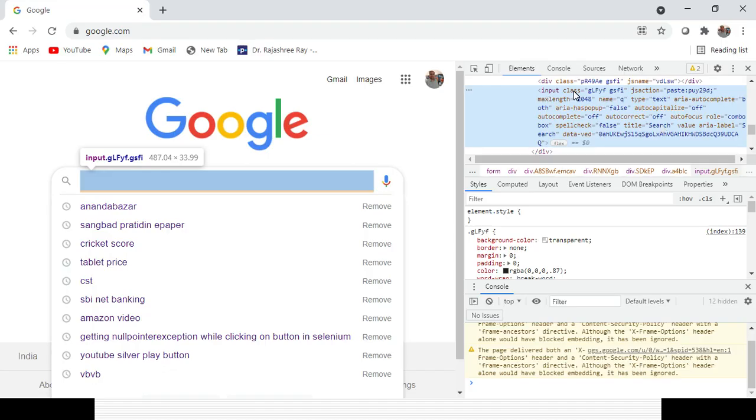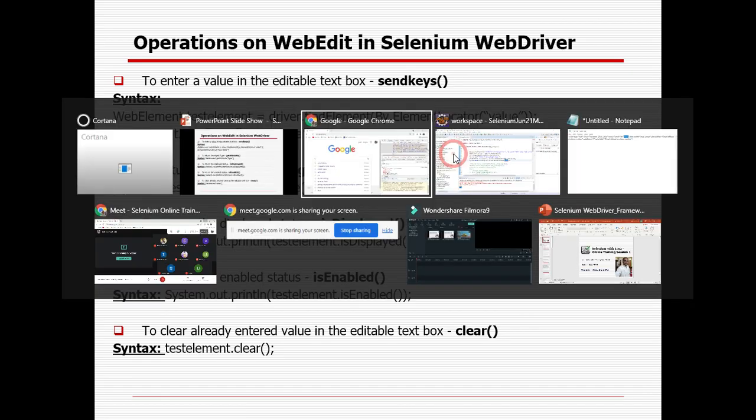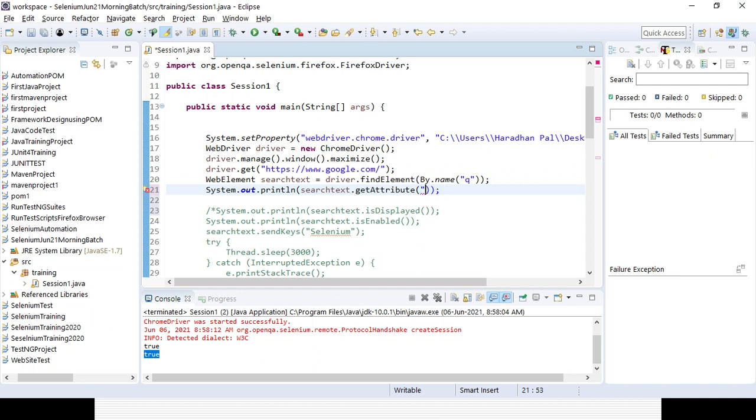Class is one attribute for the field, you can get the value here. If you want to get the type, it will give you text. If you want to get the name, it will give you value q, right? Similarly, let's try to get the type attribute or class attribute here, and you can get the value here.